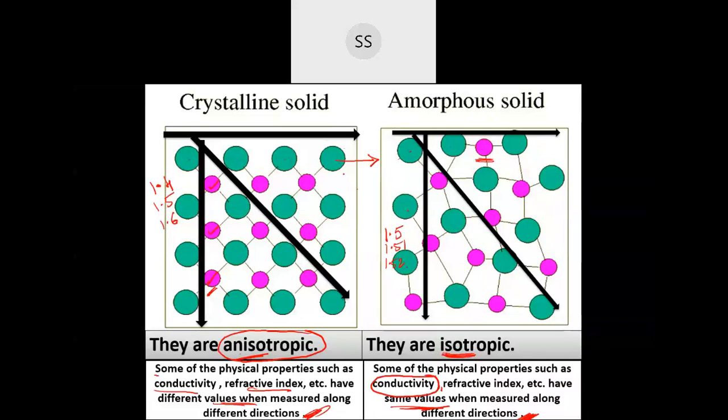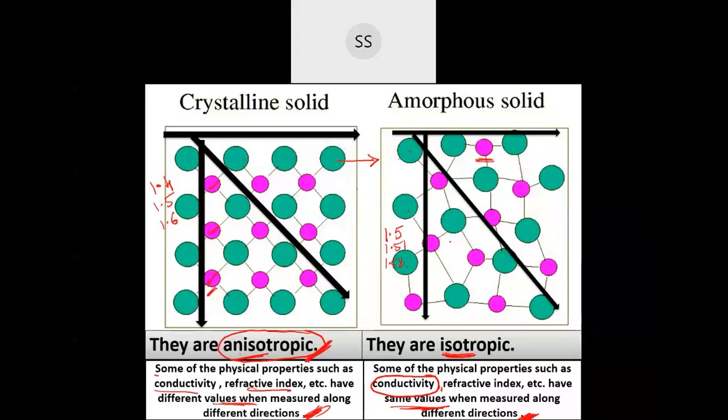Did you follow what is anisotropic and what is isotropic? If you want, I'll repeat once again. Anisotropic means when you are measuring this physical property in different directions, since the particles are different along different directions, you get different values. Then it is called anisotropic in nature.